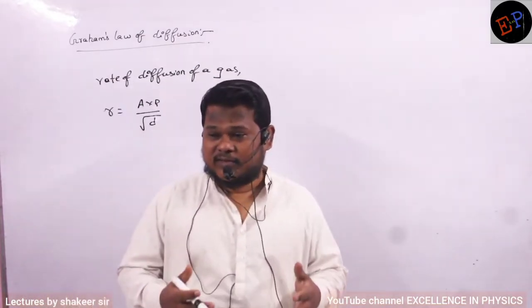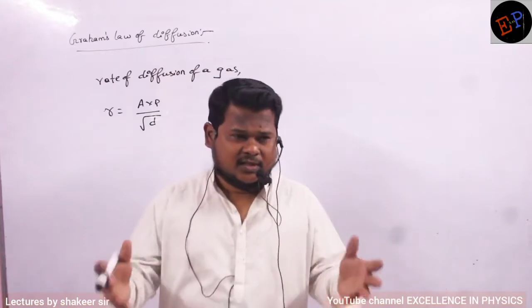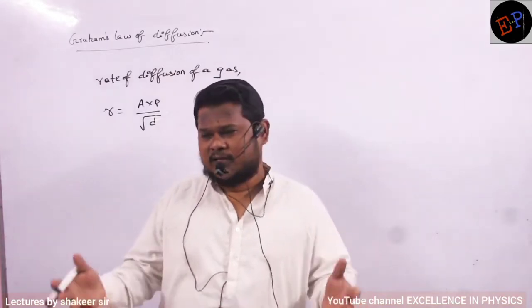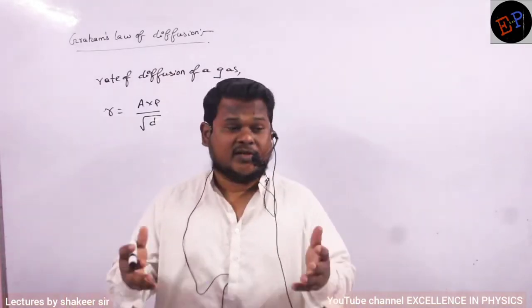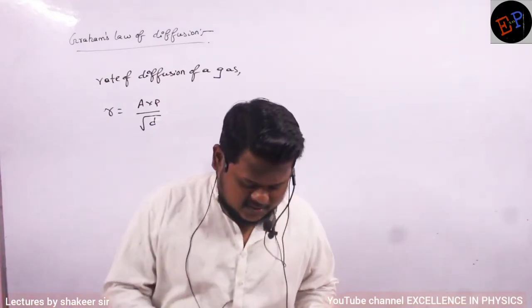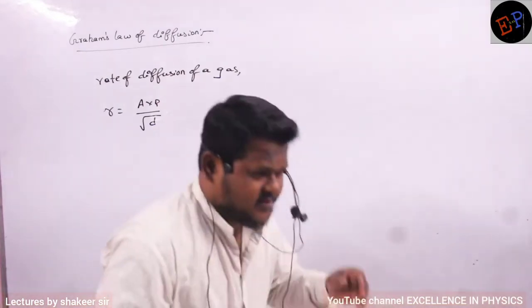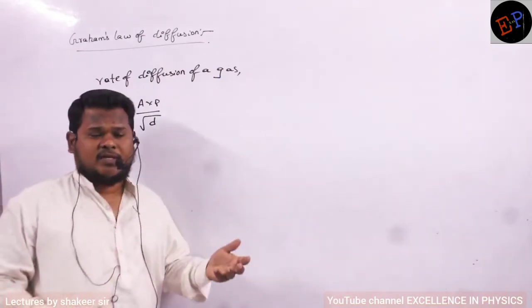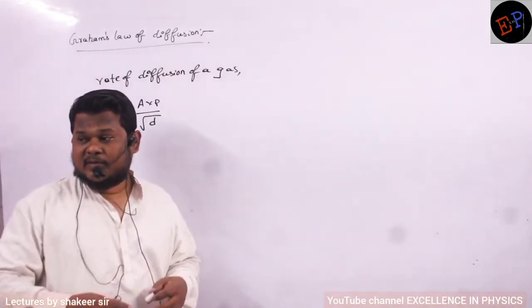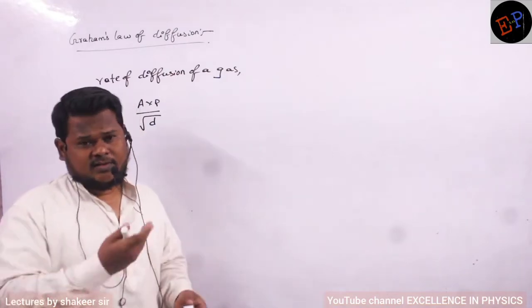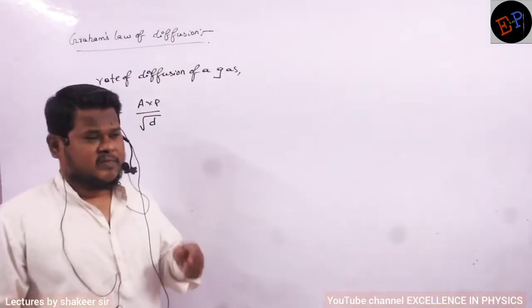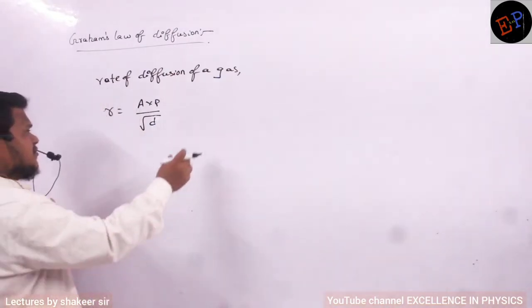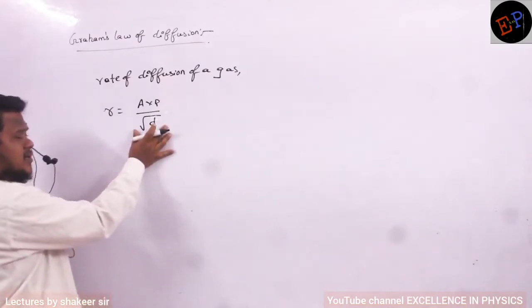from higher concentration to lower concentration, so that the density of the gas, or you can say concentration of the gas, or pressure of the gas reduces. So that process is called diffusion of a gas. Okay? So the process in which the density, concentration, or pressure of the gas reduces, that concept is called diffusion. So diffusion of a gas depends on these many factors.